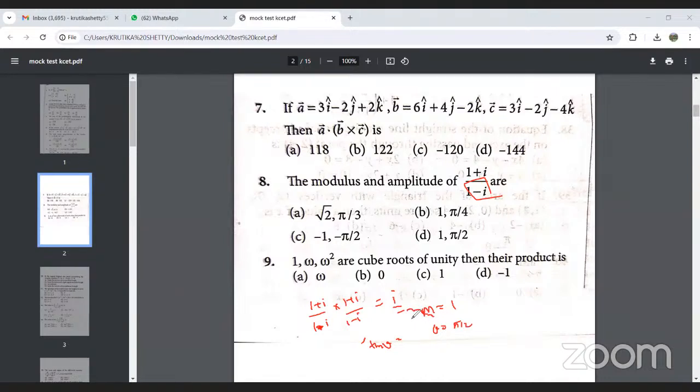This is the answer, in the form of 1, pi by 2. So option D will be the right answer.